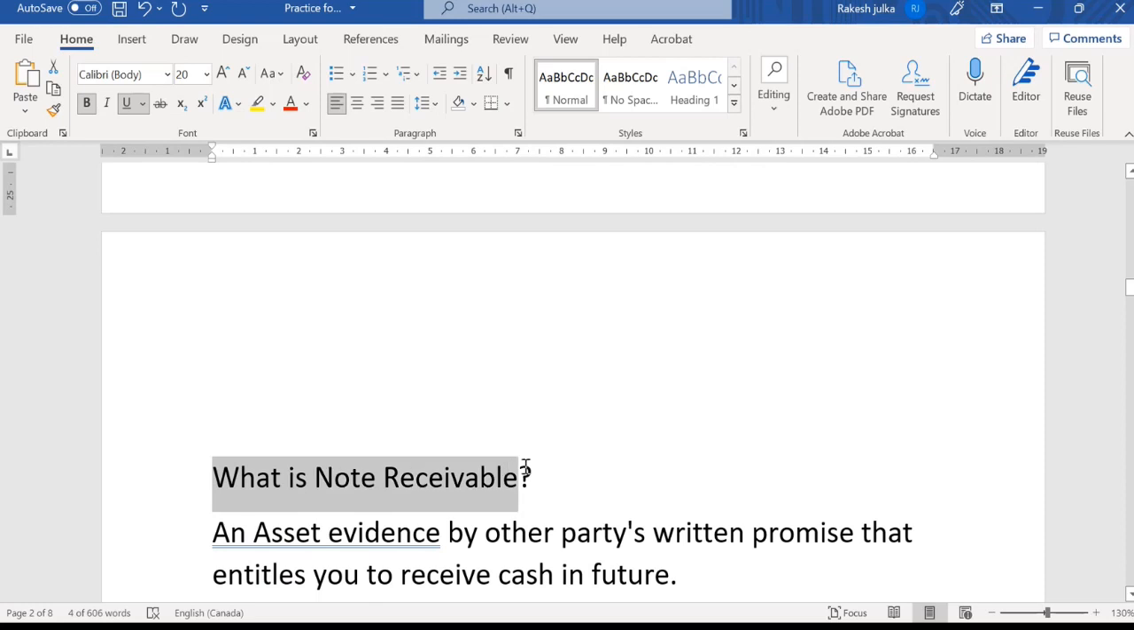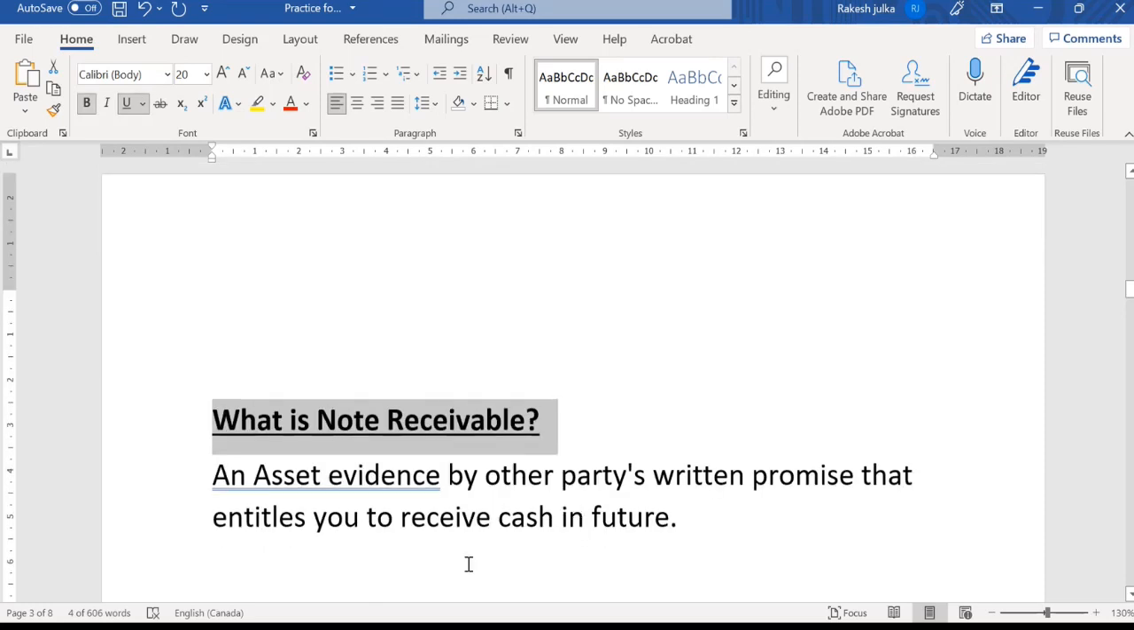Now, note receivable. Sometimes we are a lender, and these days you are hearing that the market is very strong. I'm talking about the real estate market, where people want to get loans from lenders, and there are many private lenders. Okay, so this is a kind of asset which is evidenced by the other party's written promise that entitles you to receive cash in the future. Right.